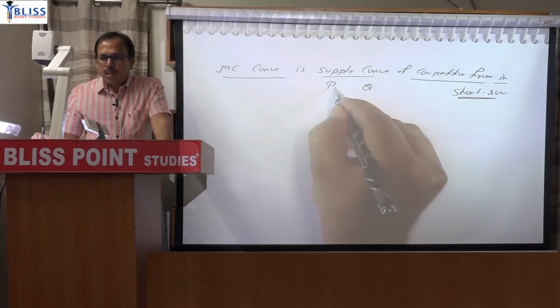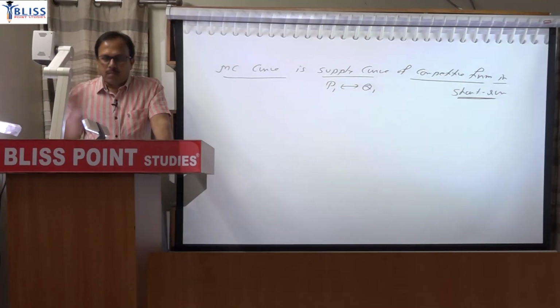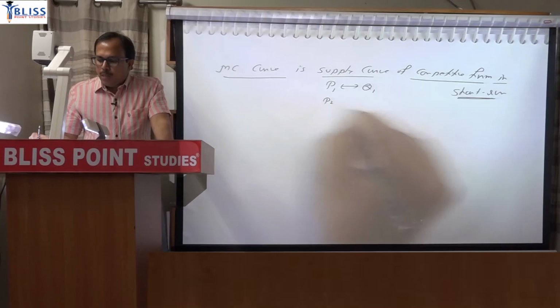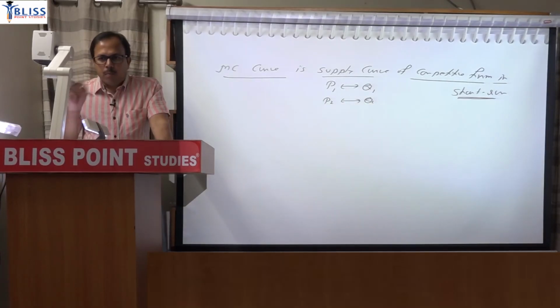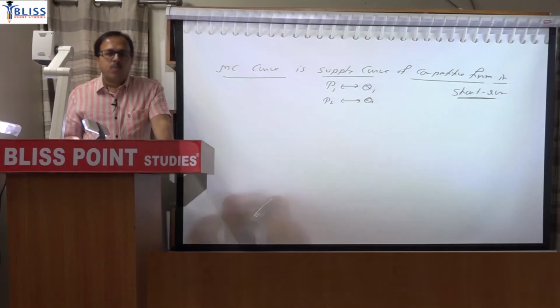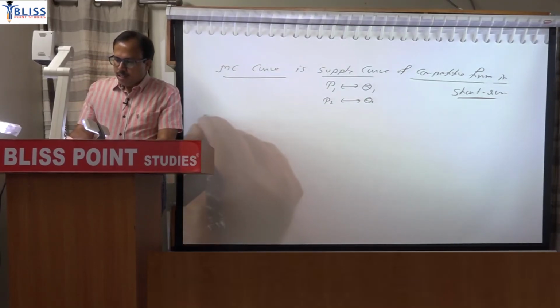So if I can mark a point that at price P1 quantity supplied is Q1, you can mark it in the space of P and Q. At price P2 quantity supplied is Q2. So if there are such points, then by plotting or connecting those points, you can say that this is the supply curve. Now why the marginal cost curve is said to be the supply curve, we have to explain that. First understand it graphically.